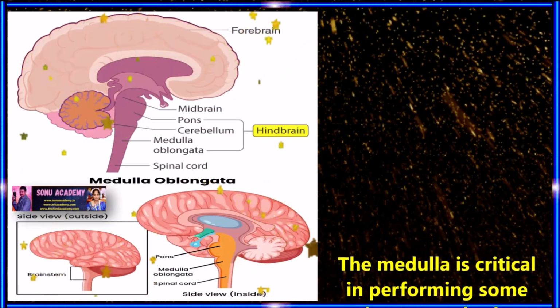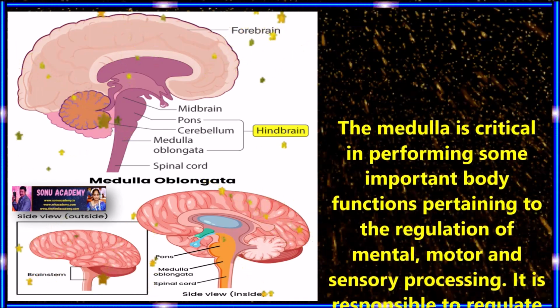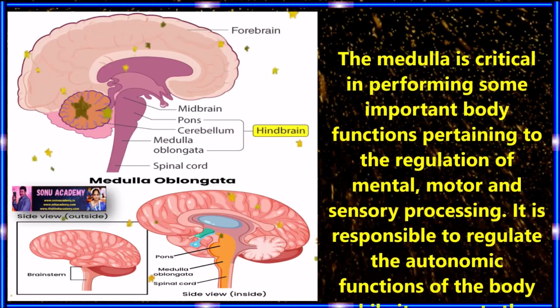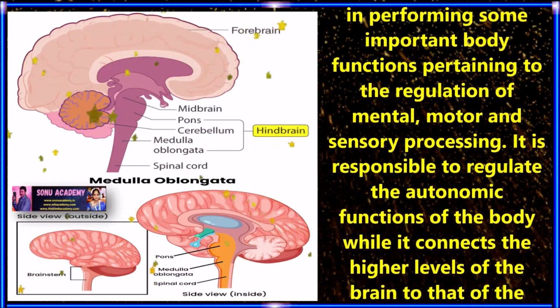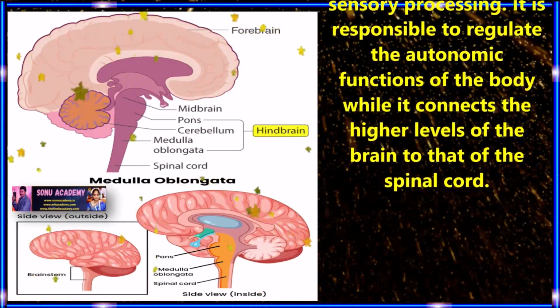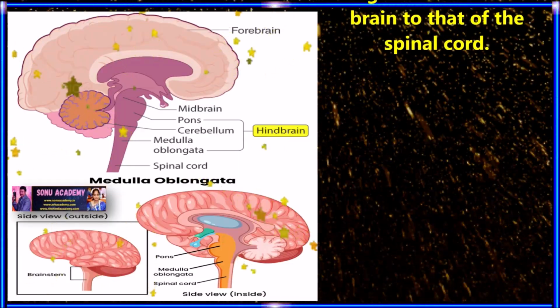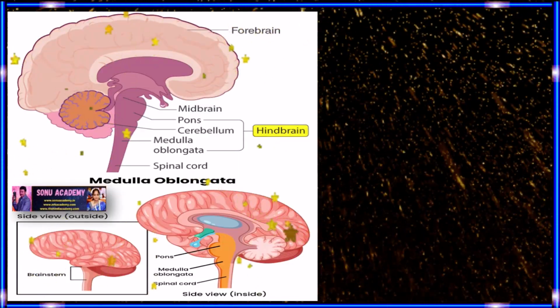Children, now let us discuss the functions of the medulla oblongata. The medulla is critical in performing some important body functions pertaining to the regulation of mental, motor and sensory processes. It is responsible for regulating the automatic functions of the body while it connects the higher levels of the brain to the spinal cord.